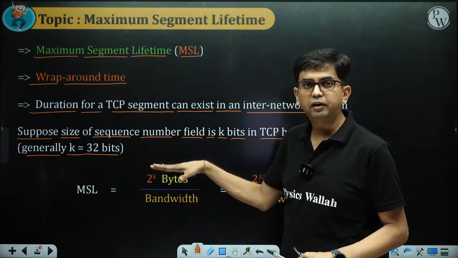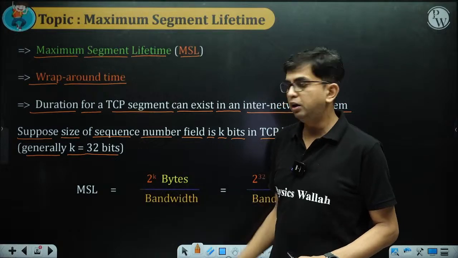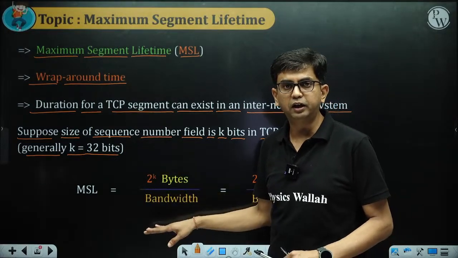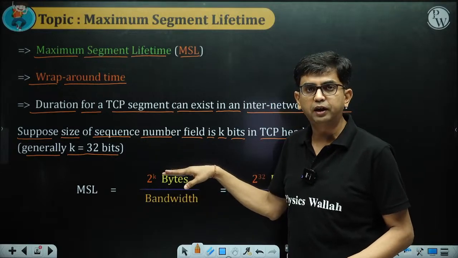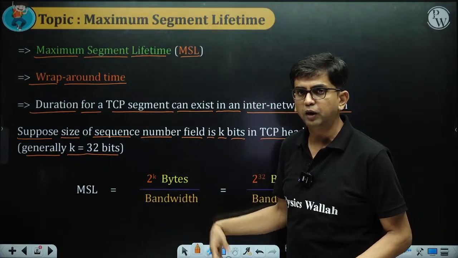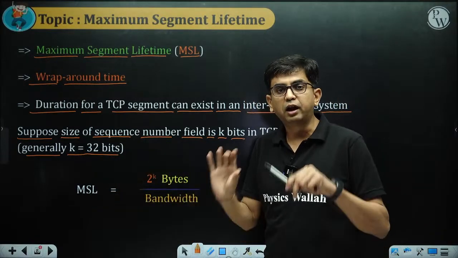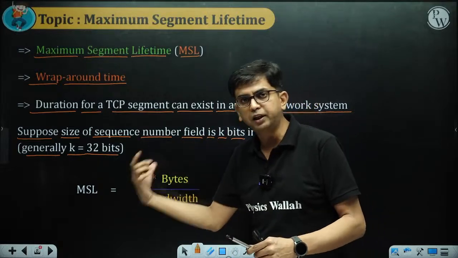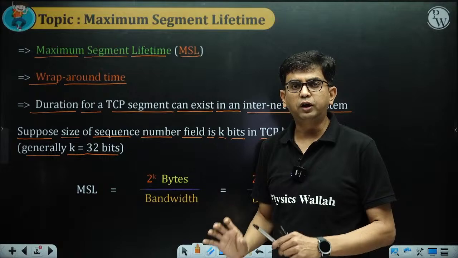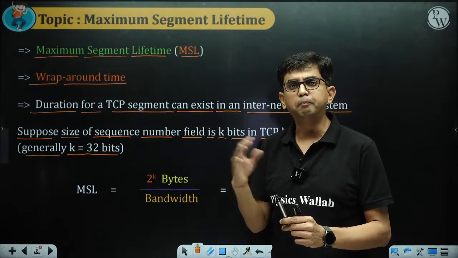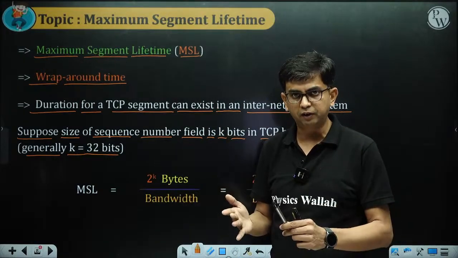Total number of bytes divided by data transfer rate gives the transmission time, and the transmission time becomes the maximum segment lifetime. Whatever value we get is the minimum value for maximum segment lifetime.